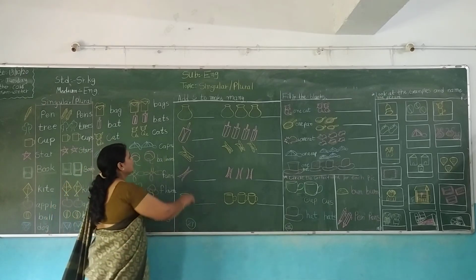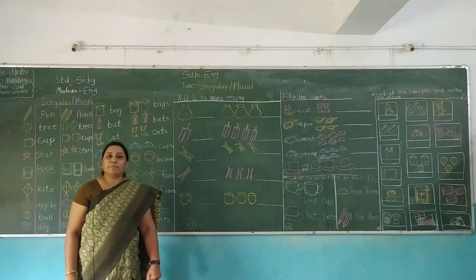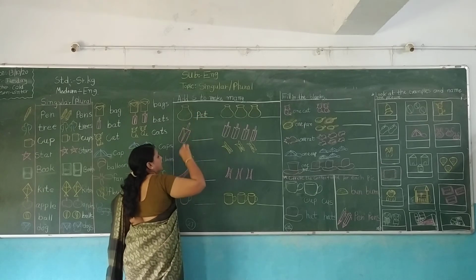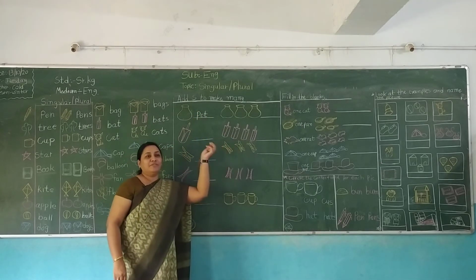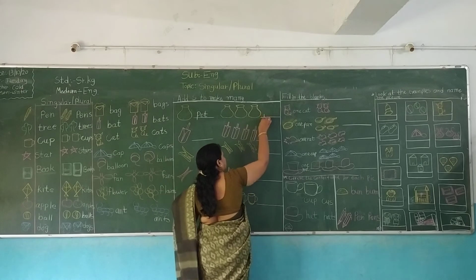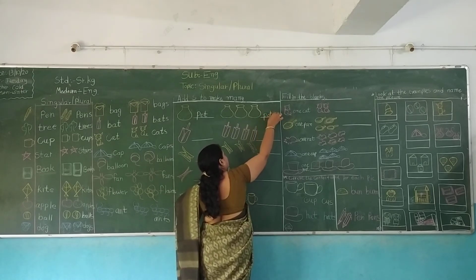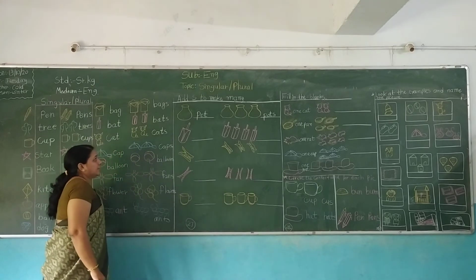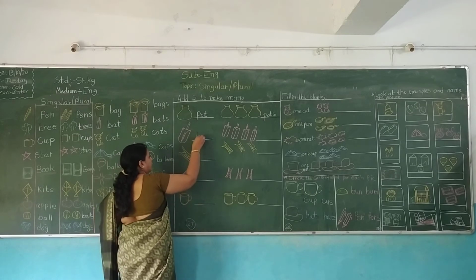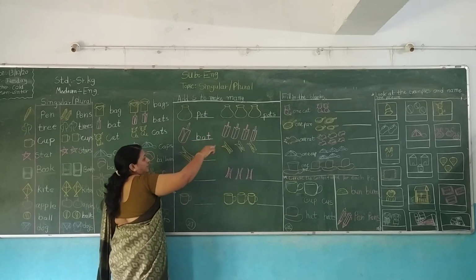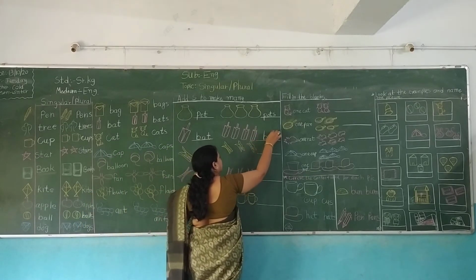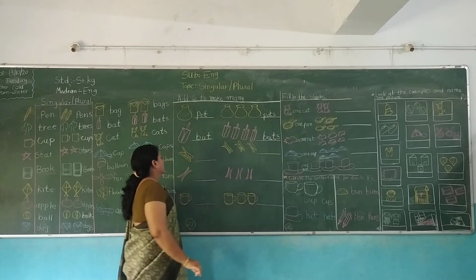Understand? So look here, which picture is this? Pot. Pot. Now so many pots, I mean one to many, 1, 2 and 3. So we write here pots. Okay. Then next bat. Bat, and there are 4 bats. Peg.